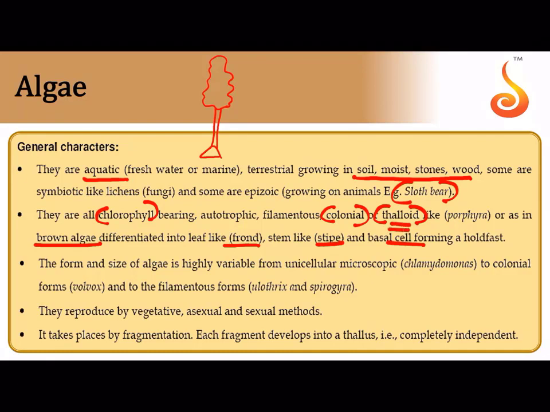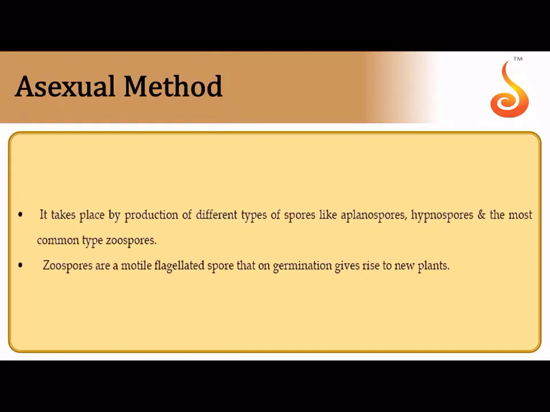They may be unicellular and microscopic, they may be colonial and motile like in Volvox, or they may be filamentous, unbranched in the case of Ulothrix and Spirogyra. They reproduce by both asexual and sexual methods, and fragmentation, as you know, the thallus breaks into fragments and each one grows rapidly into the adult organism. It takes place by the spores that are produced.